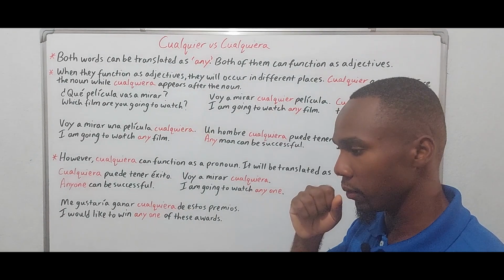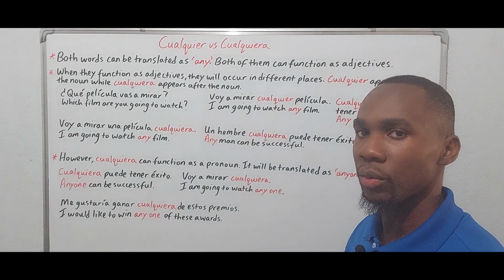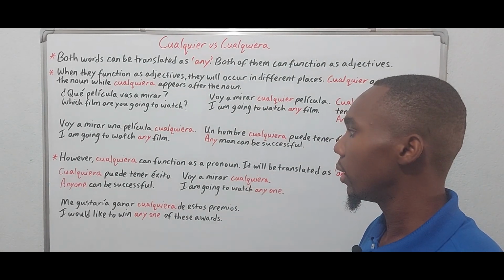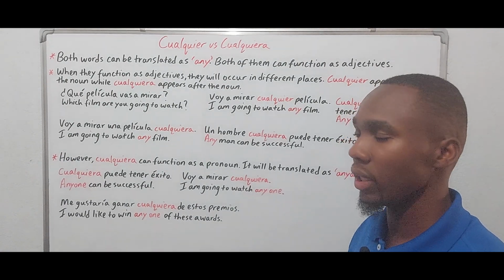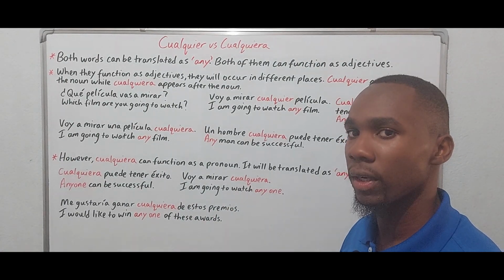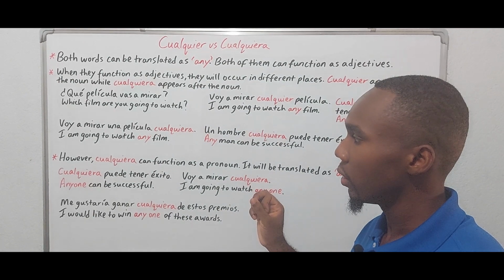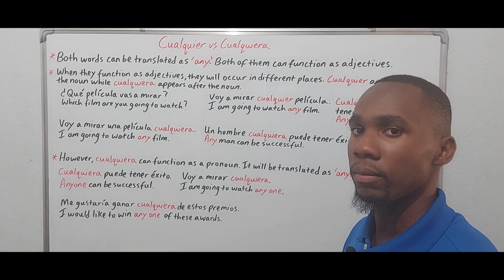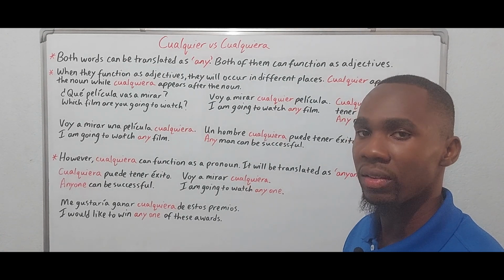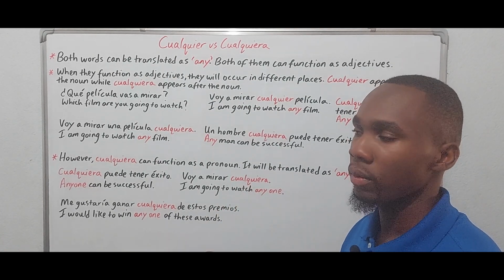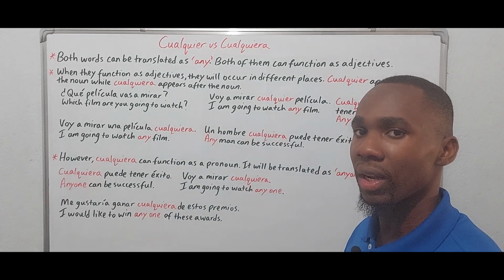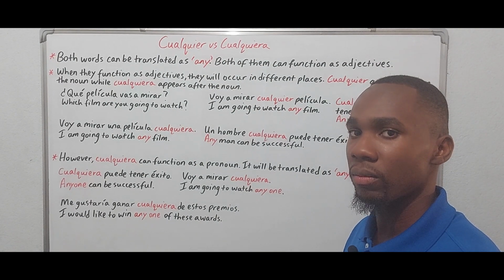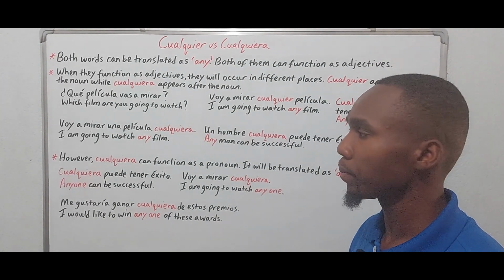In that context, it will replace a noun which is already known, and it can refer to a person or a thing, right? Cualquiera can also be used as an insult, right? If you're talking about a male, we say un cualquiera. If you're talking about a woman, we say una cualquiera. And that means that that person is irrelevant, basically.